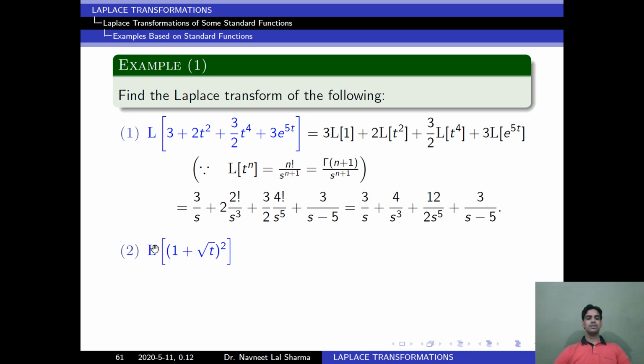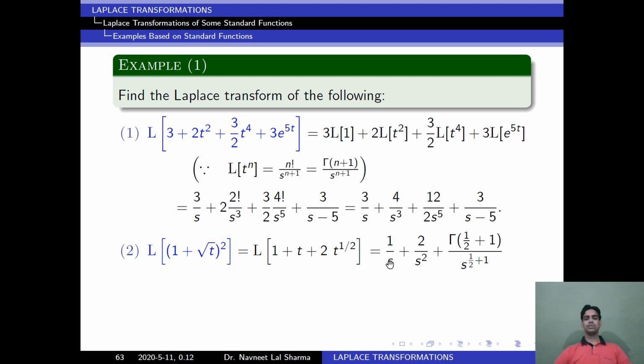Another example: find the Laplace of 1 plus square root t whole square. The question is, how will we solve it? First we will simplify this. After this we will get this. Now we can apply the linearity property, then use our known formulas. So I am writing directly here.